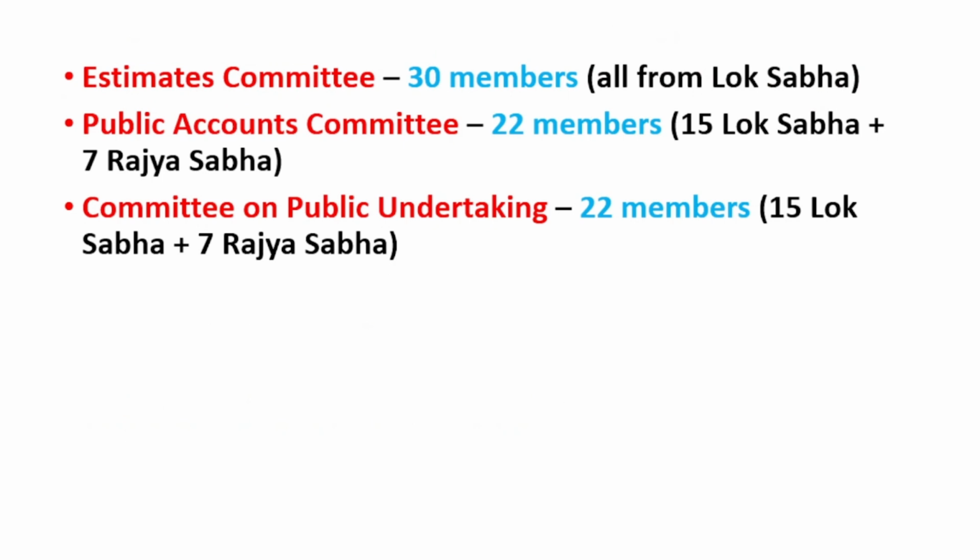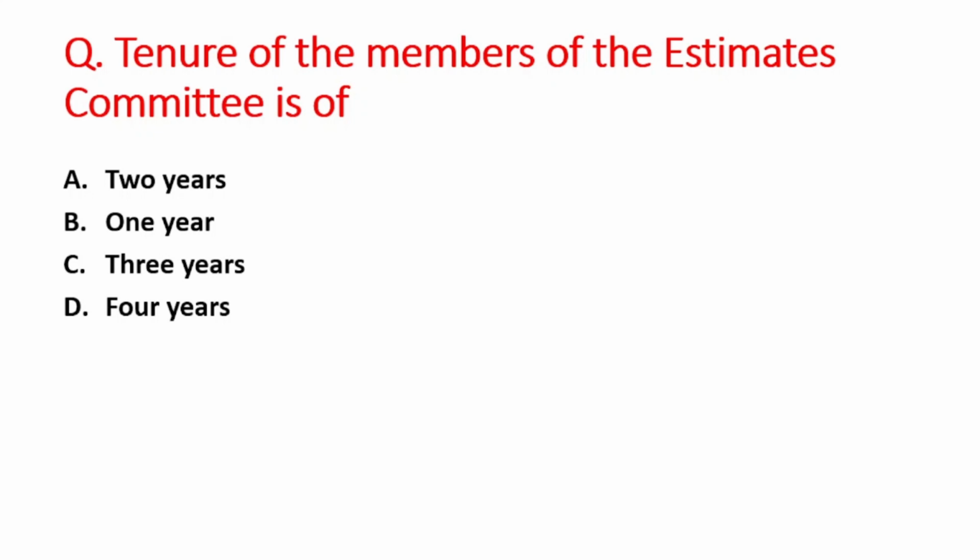Let me see, here I mentioned the three committees which are important from the exam point of view. Estimate Committee is having 30 members, okay, and all these members belong from the Lok Sabha. Second important committee is the Public Account Committee. The members in the Public Account Committee total 22 members. Out of these 22 members, 15 members belong from the Lok Sabha and the 7 members come from the Rajya Sabha, right. Third committee is the Committee on Public Undertakings. It also has 22 members like the Public Account Committee, and same here also 15 are Lok Sabha members and 7 are Rajya Sabha members, right. So the largest committee is the Estimate Committee. Okay.